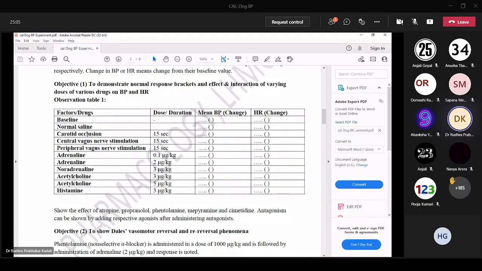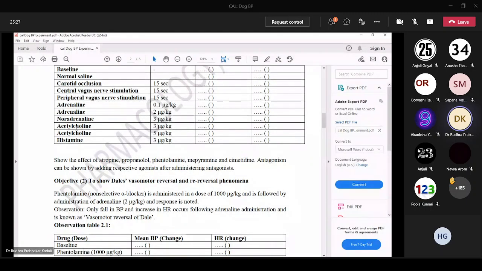They will ask you to identify the unknown drug. You can identify the unknown drug based on the response: you will compare the response with acetylcholine, and you will compare the response with histamine also. So these are normal response brackets. Normal response brackets are studied with normal saline, carotid occlusion, central vagus nerve stimulation, peripheral vagus stimulation, adrenaline, noradrenaline, acetylcholine, and histamine.